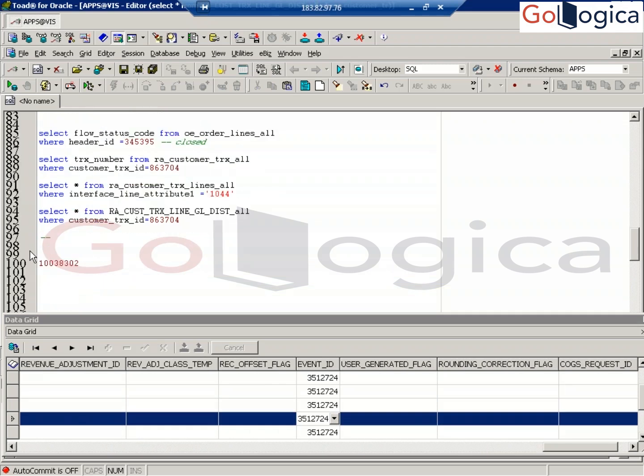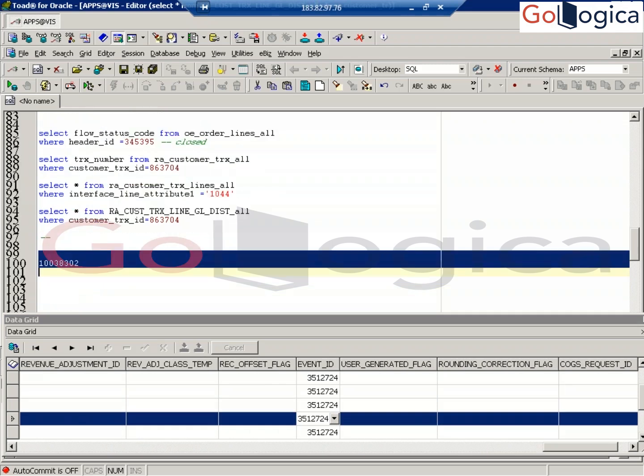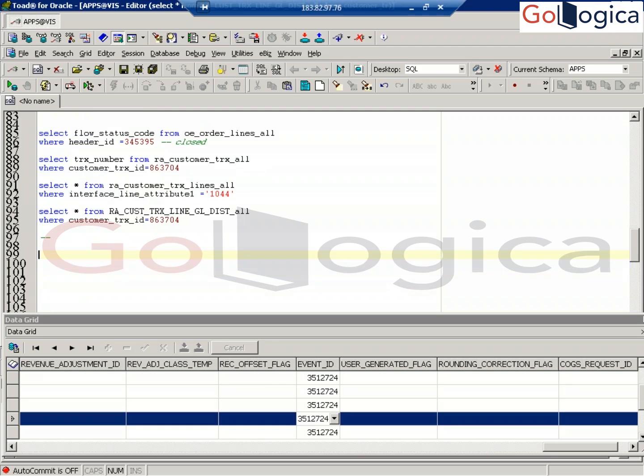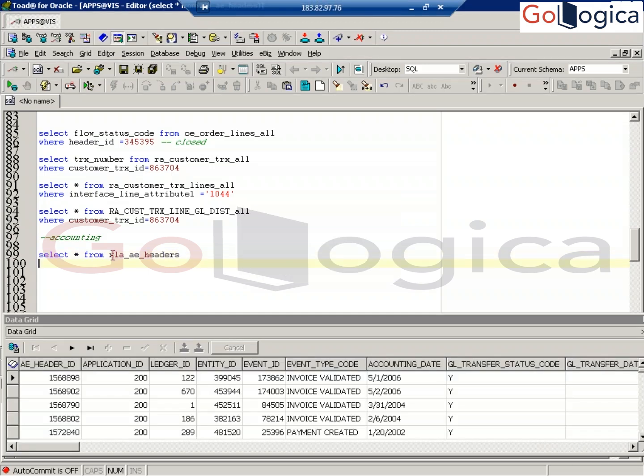I hope we all are seeing the same process in order to cash flow. Accounting. It's getting a little bit late. Okay, try to finish it. XLA AE headers, AE headers. What is the join? Event ID. Yes, event ID.